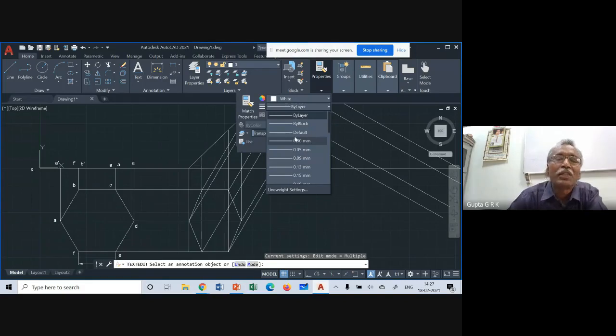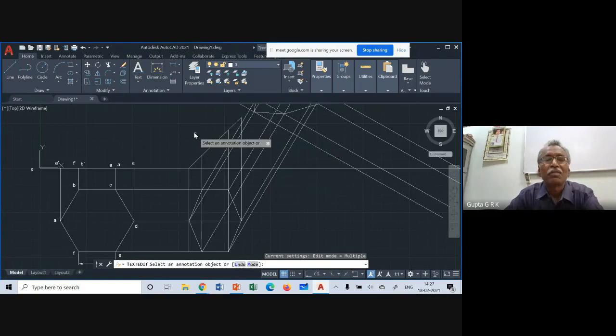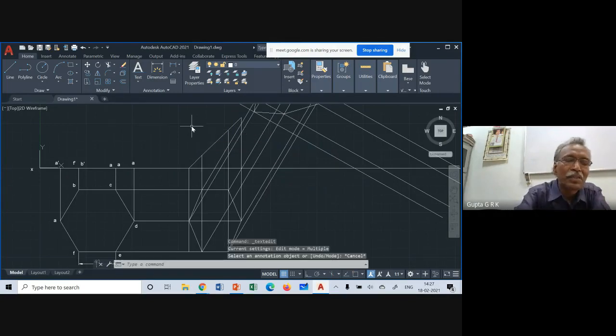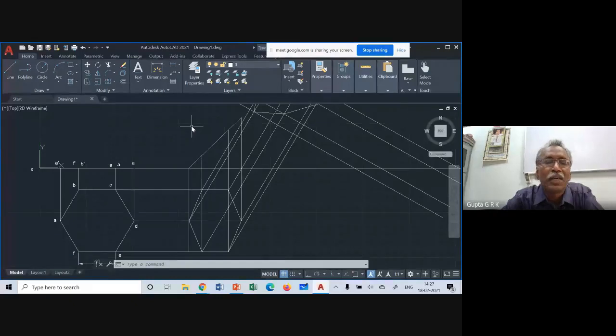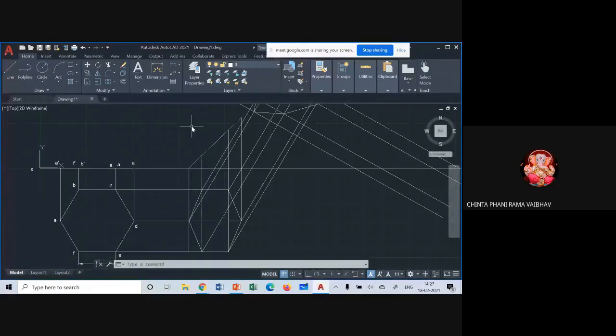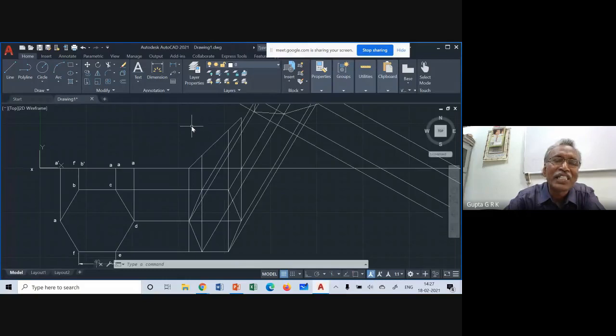Whichever, what is convenient for you? So maybe if we can make the lines thicker, the final views. Yeah, you can do line weights. It doesn't matter whether you want to change the color or the thickness, right? I just want to distinguish the objects from the construction lines. Whichever way you do, it doesn't matter for me. Okay. Is it okay?